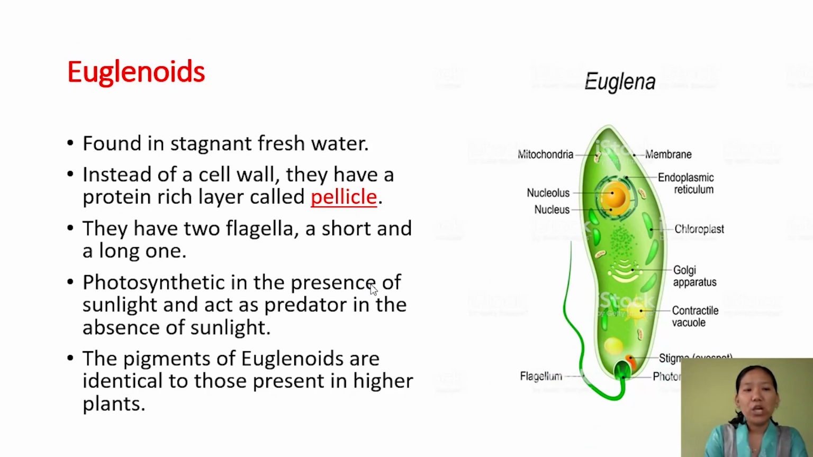Next is euglenoid. Euglenoids are found in stagnant fresh water, and instead of a cell wall, they have a proteinaceous layer called pellicle, which is why the body is flexible in them. And these euglena have two flagella, one long and one short. They are usually photosynthetic in the presence of sunlight, but in the absence of sunlight, they become predators. So that is the speciality here. It shows the characteristics of both plant and animal. And the pigments present in the euglenoid are identical to those present in higher plants.